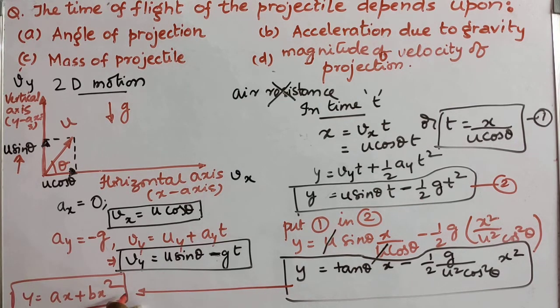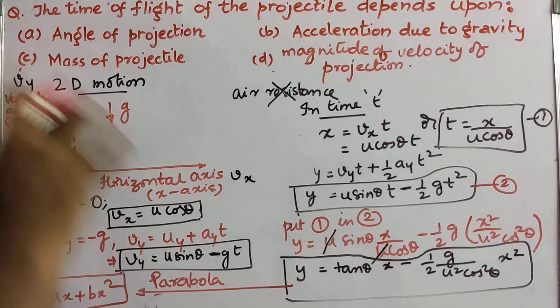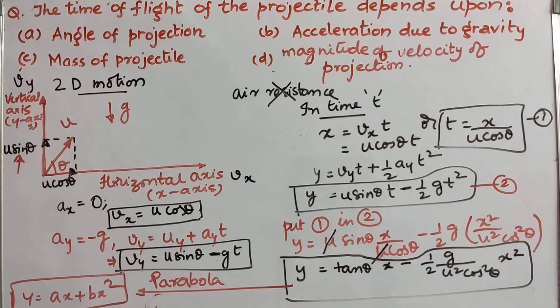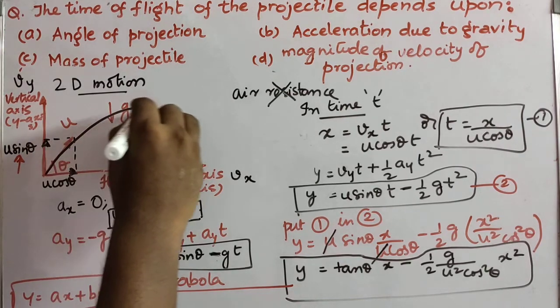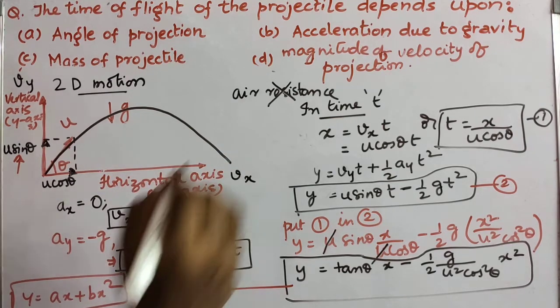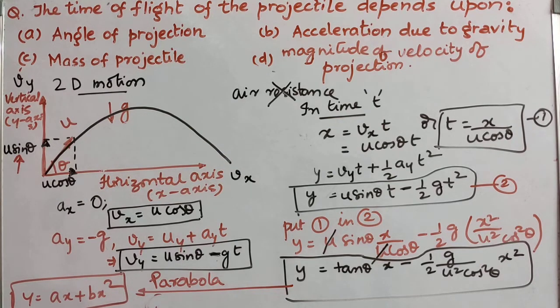Shape of the projectile is parabola. So we can conclude from this equation that the shape of the projectile between x and y is going to be a parabola. So let us draw the parabola. Okay, so this is a parabola.